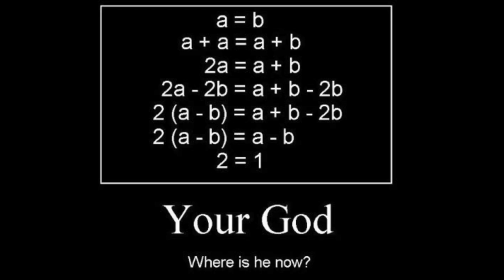Let's start off with this one. So we have a proof of 2 equal to 1. Of course, what's going on here is that this is a wrong proof. Of course it's wrong, because if it's correct then we're gonna be living in a world where 2 equals 1, and that's pretty awkward.